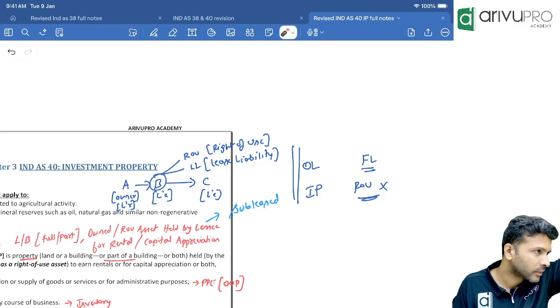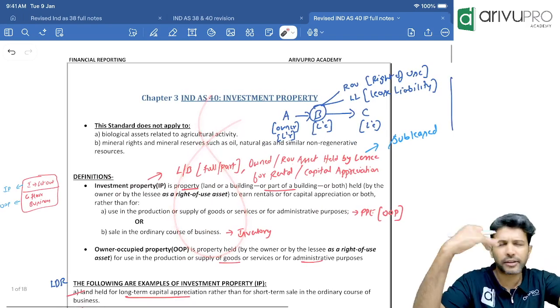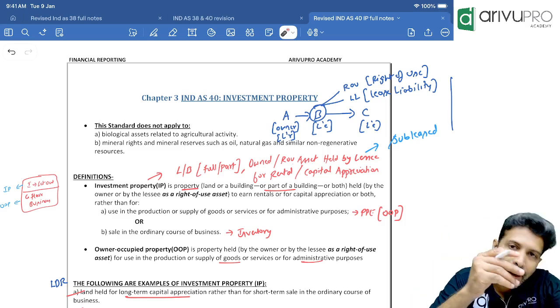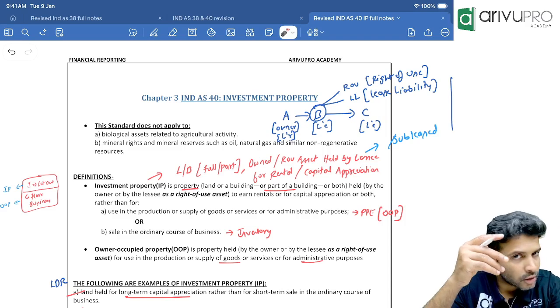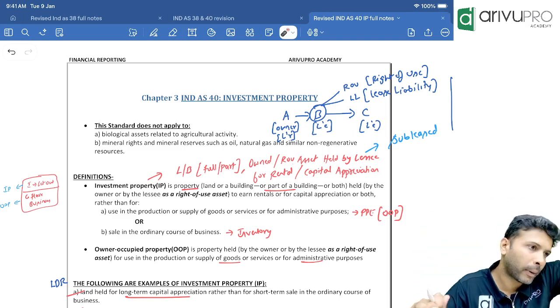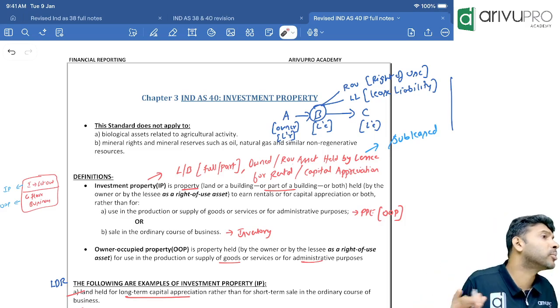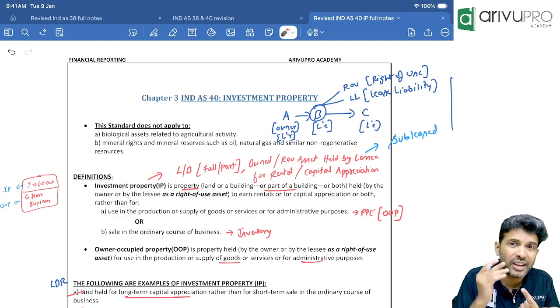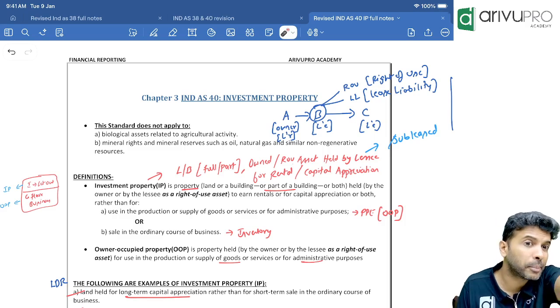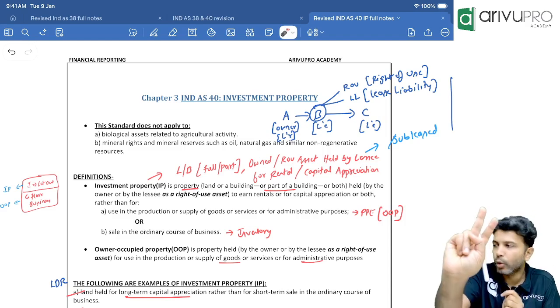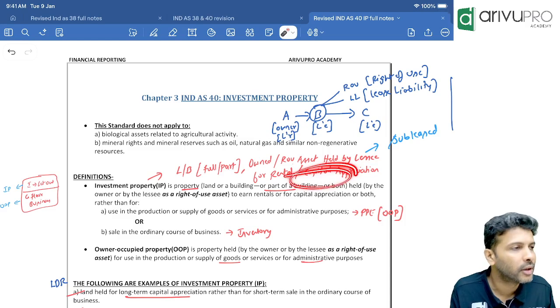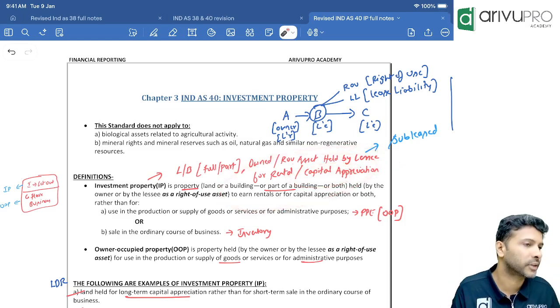So everybody good? Now tell me with all these pointers the definition. What all have you understood? Give me that definition back. Investment property means land or building, full or part is okay. You should own it, or you can also be a lessee who has taken an asset on lease and subleased, but that sublease has to be an operating lease. These properties we are holding for two intentions. What are those two intentions behind holding investment property? Either to get some rental income or to get some capital appreciation. That's what I've written as the definition.